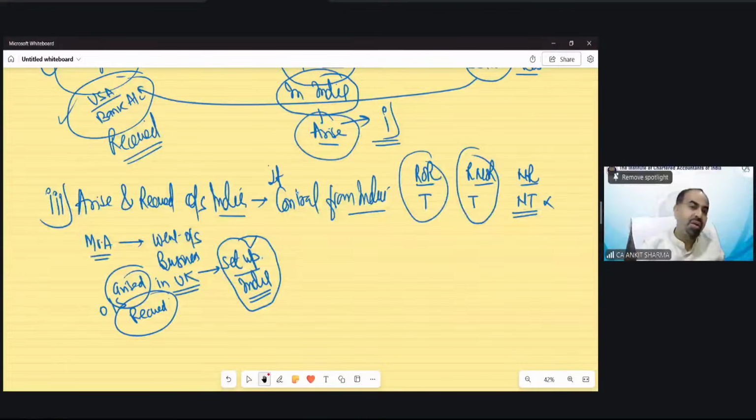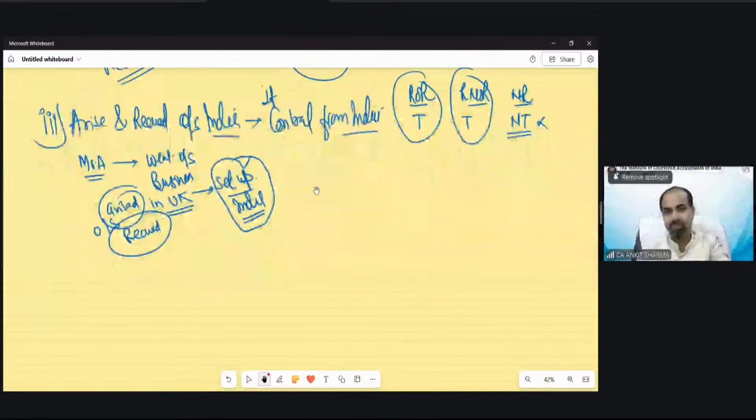But if Mr. A is a non-resident in this situation, then he need not pay any tax in India. But if he's a ROR, he needs to pay tax in India. If he's a RNOR, he needs to pay tax in India. So now you understand the benefit will start from the third category of person, where income arises and is received outside India. But if that business has been controlled from India, in that situation the ROR and RNOR need to pay tax in India, but a non-resident does not need to pay tax in India. That was the third category.